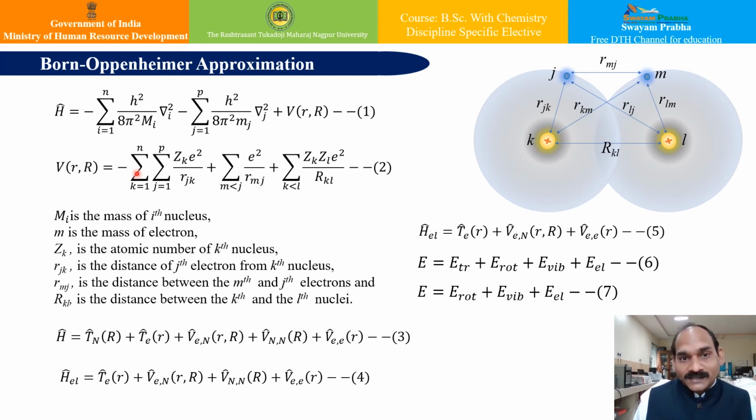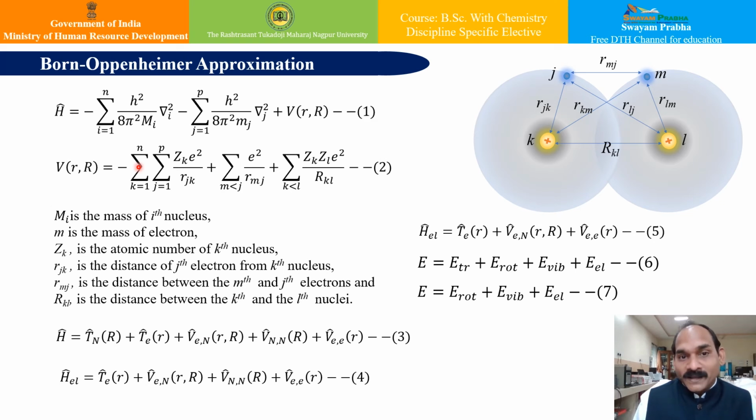And the term which is associated with both the electronic and nuclear parts prevents us from separating the expression into the electronic and nuclear parts separately. That is our problem.